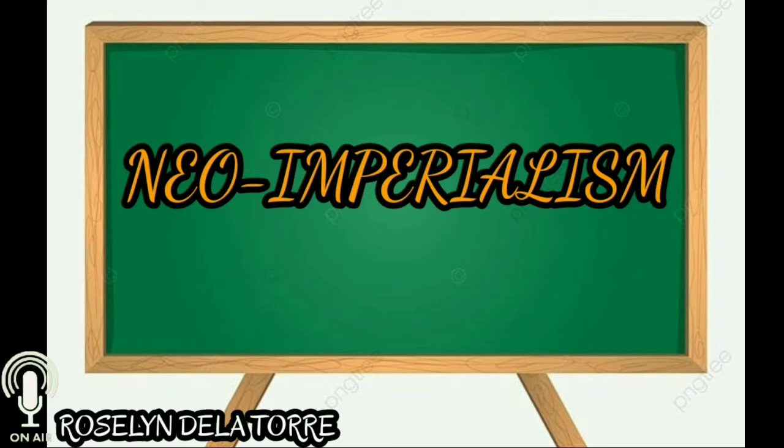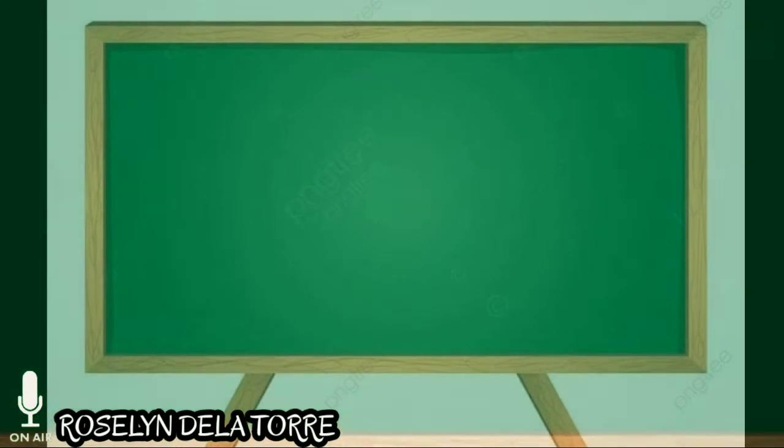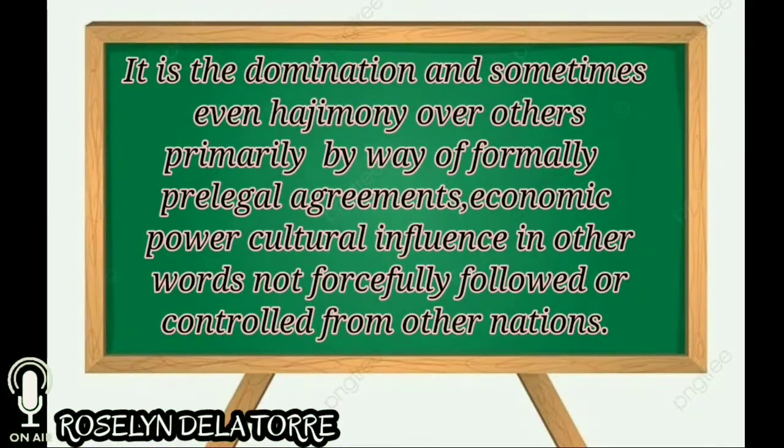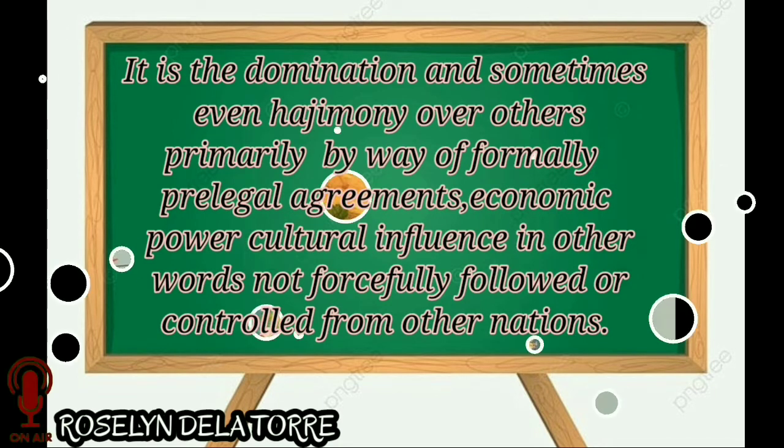So what is the full definition of neo-imperialism? It is a domination, and sometimes even hegemony, over others primarily by way of formally pre-legal agreements, economic power, and cultural influence. In other words, not forcefully followed or controlled by other nations.